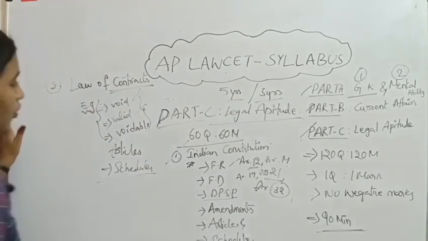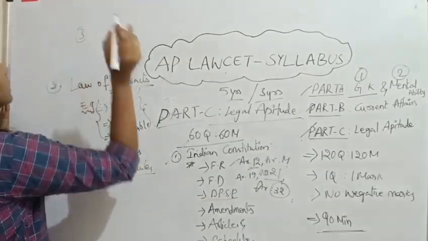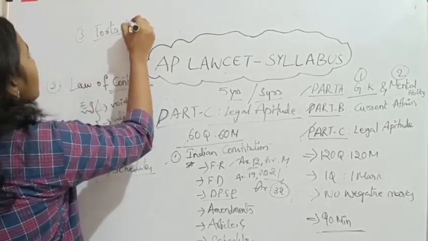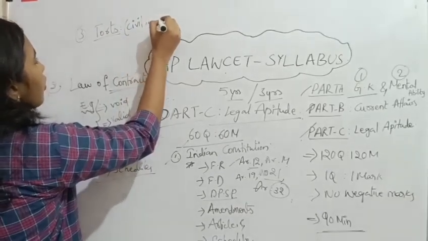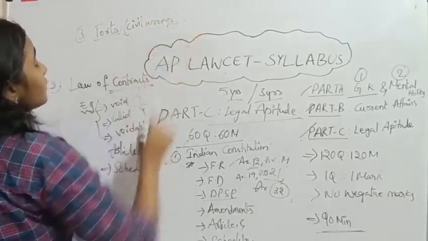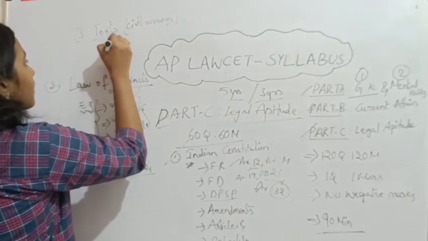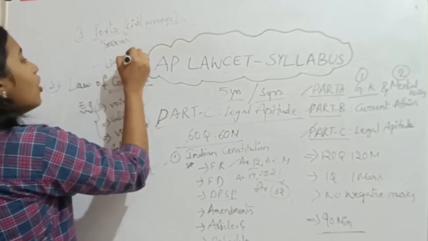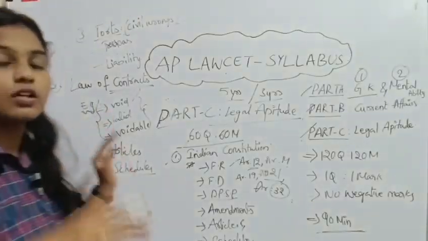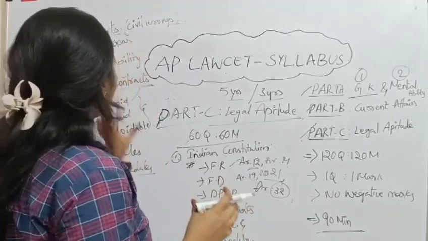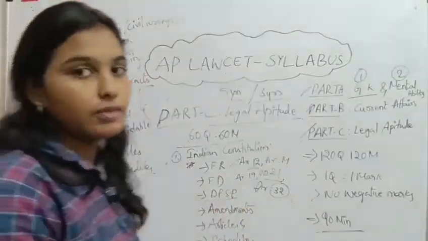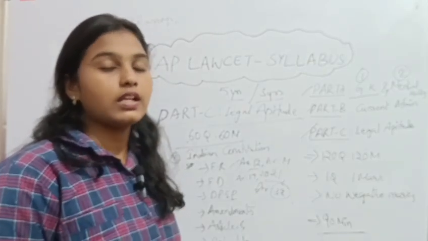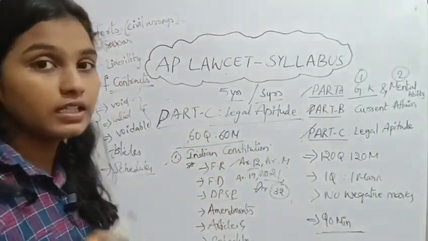Next, the third one, torts. Torts means civil wrongs. So what are the civil wrongs? Like trespass, liability of state, vicarious liability or strict liability. In that type the questions will be asked. Let me give an example: if a public servant of a state has done anything wrong, what is the liability of the public servant? Like that, questions will be asked in the examination, okay.